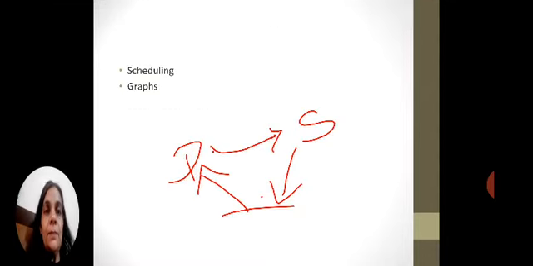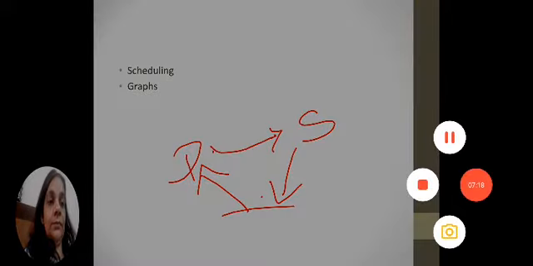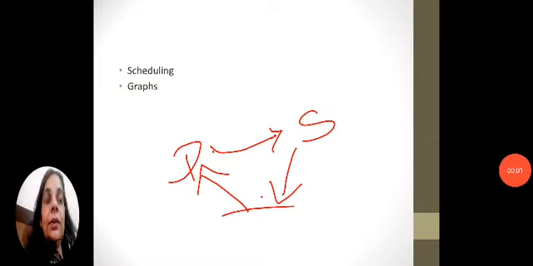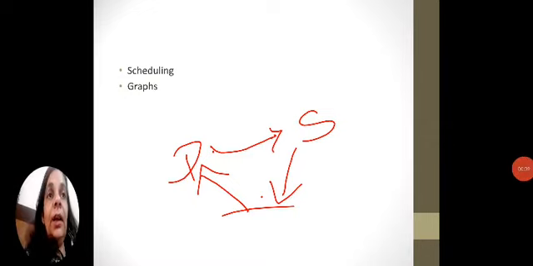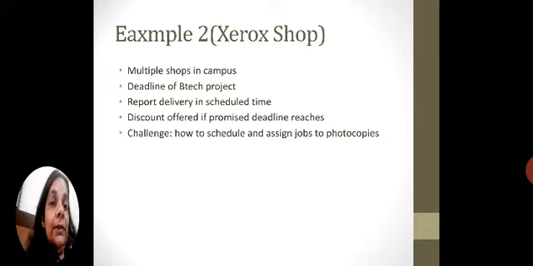So in this example, this is known as scheduling because we are following particular schedules, and this is an application of the graph data structure. But in this case we have to consider one more point, that is the complexity level.